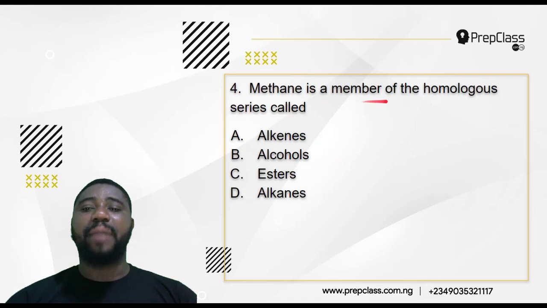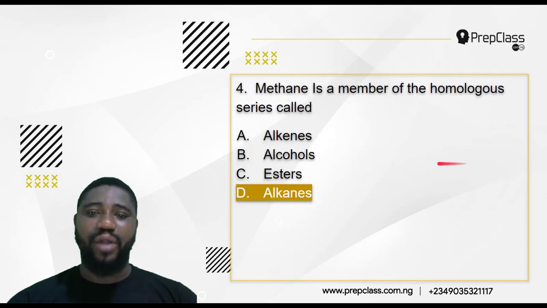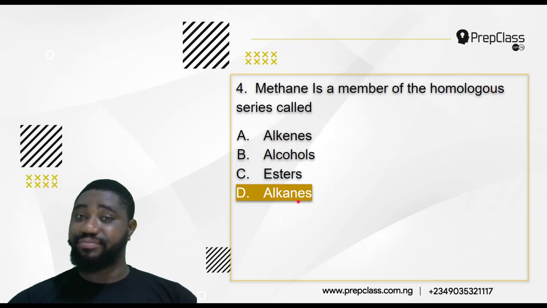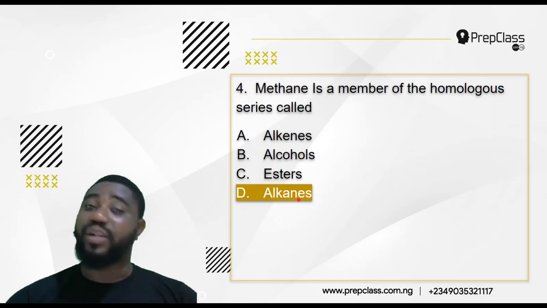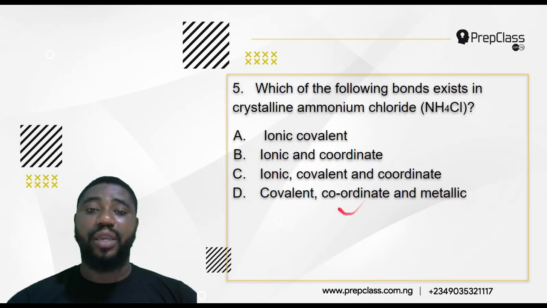4. Methane is a member of the homologous series called... this is a very simple question, because methane is the first member of the homologous series called the alkanes. That's the answer. Correct answer is alkanes. In the alkanes, we have methane, ethane, propane, butane, pentane, hexane, heptane, octane, nonane and decane. The first one is methane, second ethane, third propane. But the first member is methane. So the correct answer is alkanes.